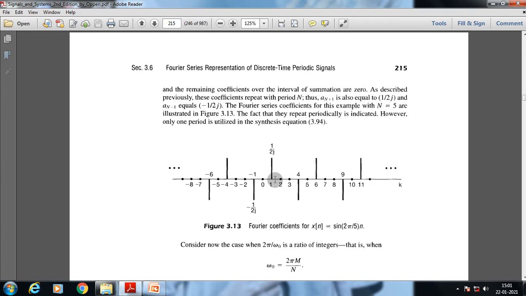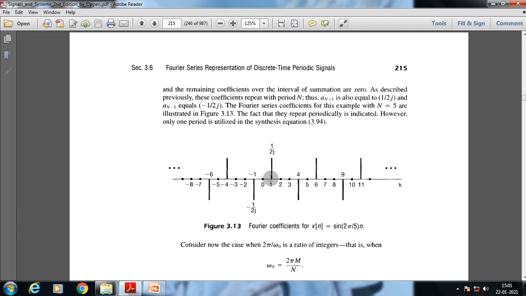This can be graphically represented where the value of 1/2j is put at k equal to 1. At k equal to −1, the value will be −1/2j, and these two values will be repeated after each 5 intervals.